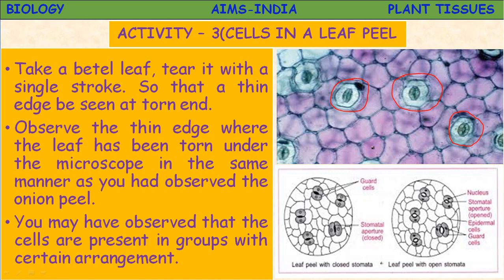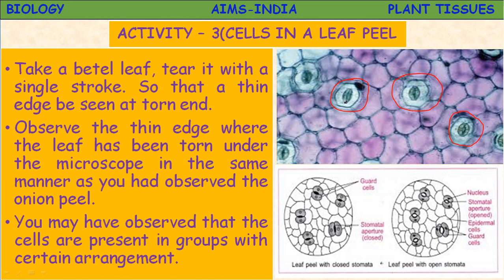You may have observed that the cells are present in groups with certain arrangement in the leaf. With the help of the following activities, what can we infer? We shall try to find out whether the arrangements have special roles to play in the plant body. Previously the arrangement is different, now the arrangement is different. So to play different roles, the arrangement of the cells is different in different parts of the plant.